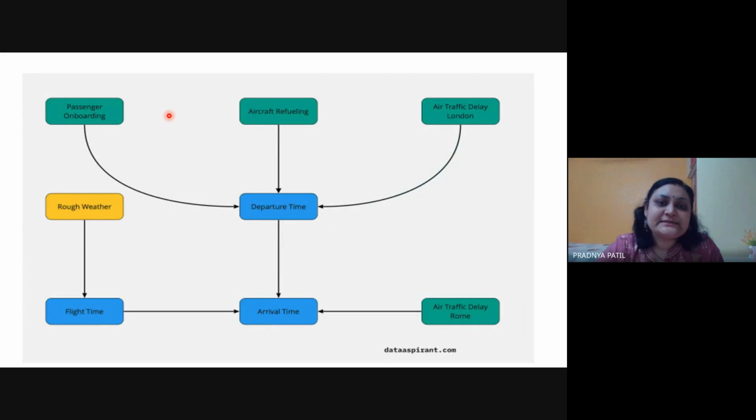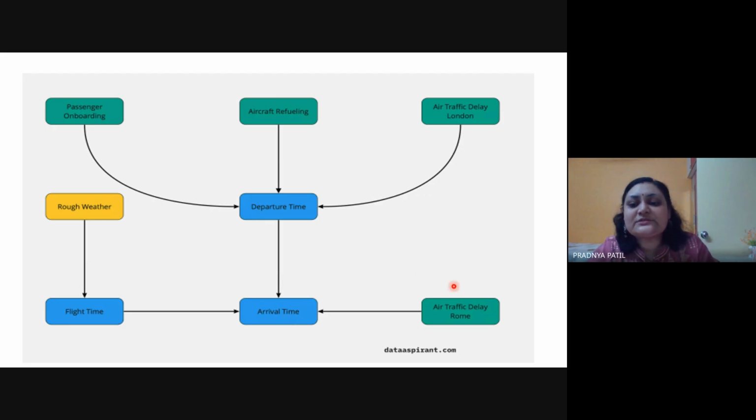So this is a simple diagram for it. Sometimes during passenger onboarding, whenever people are boarding your flight, they cause some delay. Because of that, your departure time would get delayed. The aircraft refueling takes a lot of time, and your departure gets delayed, and there is air traffic delay from the London airport. Then once this flight has departed, between departure and arrival time, a delay can happen again.